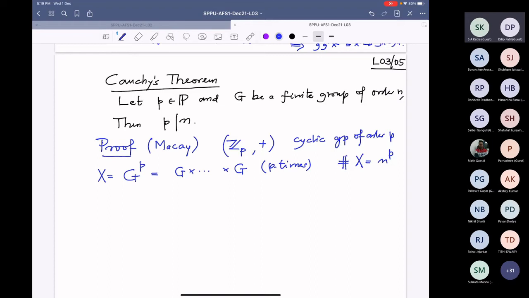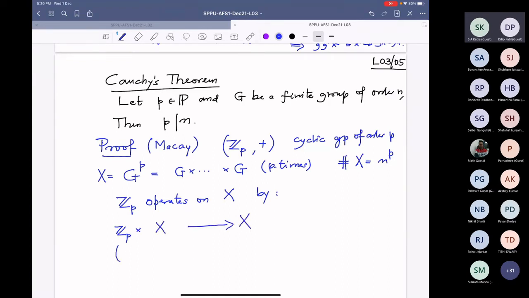So we say that Z mod P operates on X by the following action. So I should tell you the operation map, that is, the Z mod P cross X to X map.